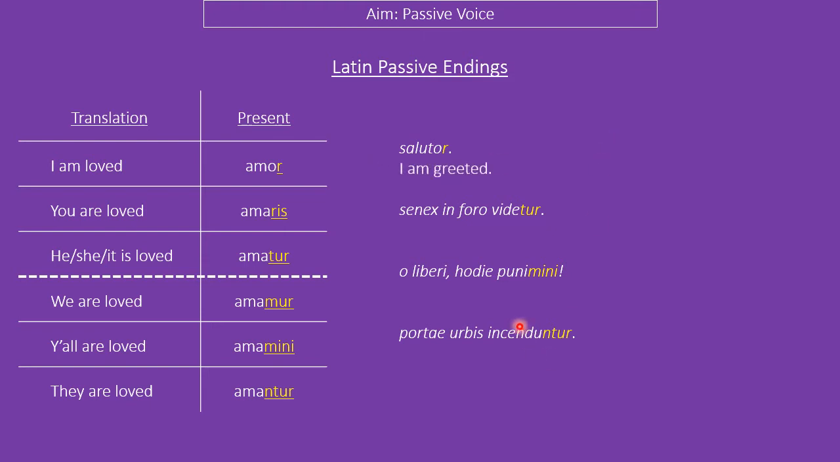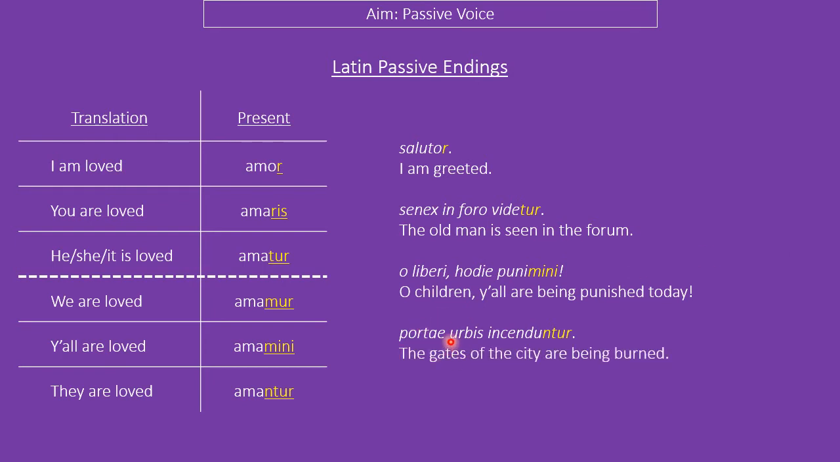Salutor, I am greeted or I am being greeted. The senex videtur in the foro, the old man is seen in the forum. O liberi, hodie punimini. O children, y'all are being punished today. And finally, portae urbis incenduntur, the gates of the city are being burned.